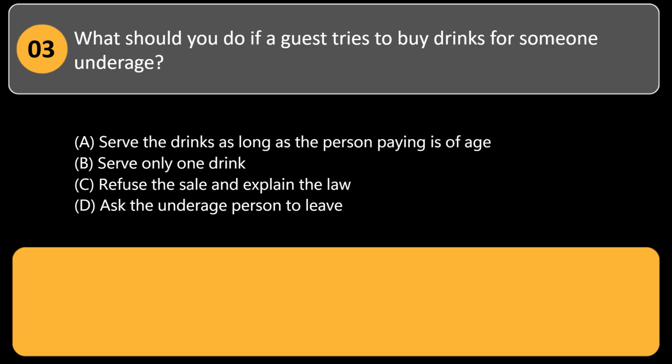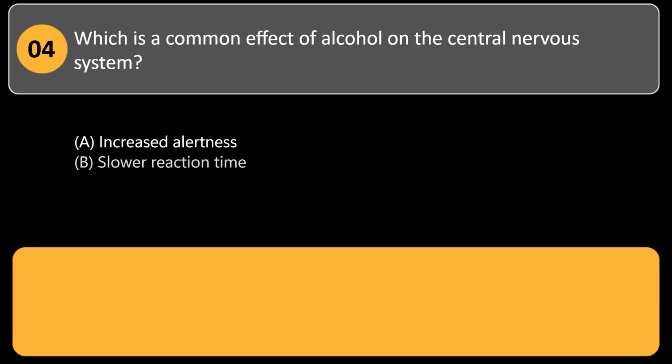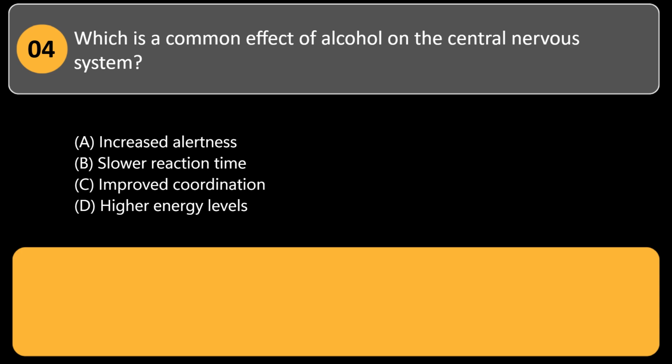A. Serve the drinks as long as the person paying is of age. B. Serve only one drink. C. Refuse the sale and explain the law. D. Ask the underage person to leave. Answer: C. Servers must refuse service if an adult attempts to provide alcohol to a minor, as both parties can face penalties. Which is a common effect of alcohol on the central nervous system?